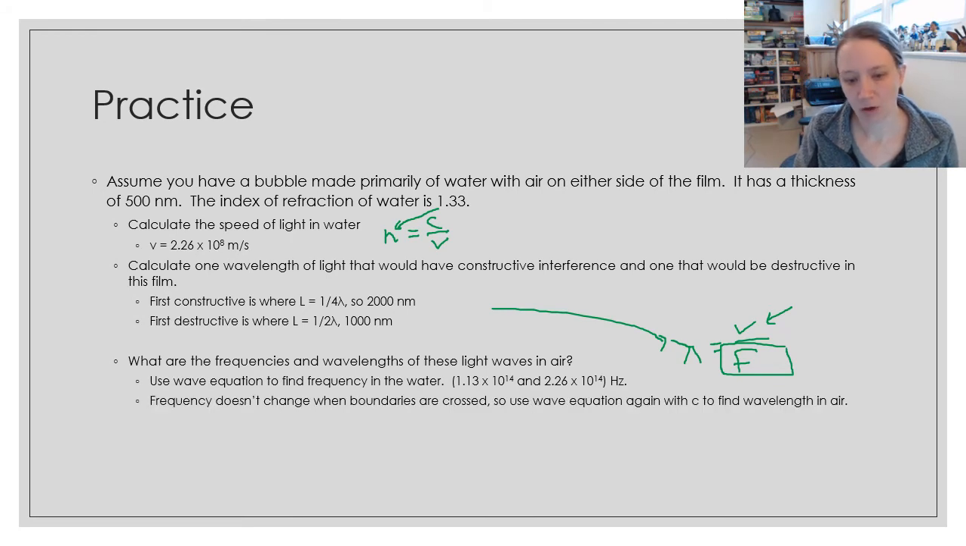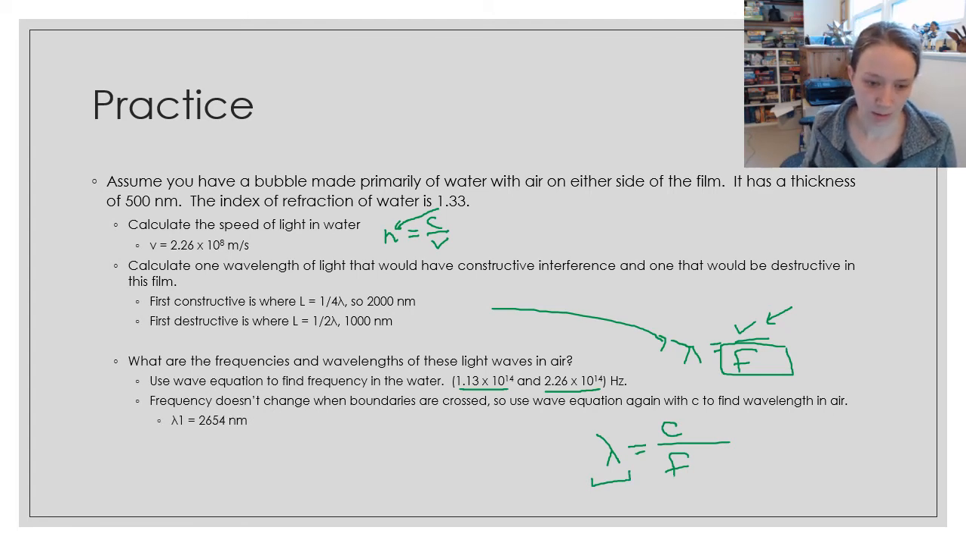Then, if you want to know what the frequency and wavelength in air is, this is when you have to understand the science of frequency doesn't change when we go across a boundary. Wavelength does. So the frequency is going to be exactly the same as you calculated using the last wave equation, but we're going to now use the wave equation again, but change our velocity to c. And now we can use this wave equation in reverse to find what the two wavelengths are.